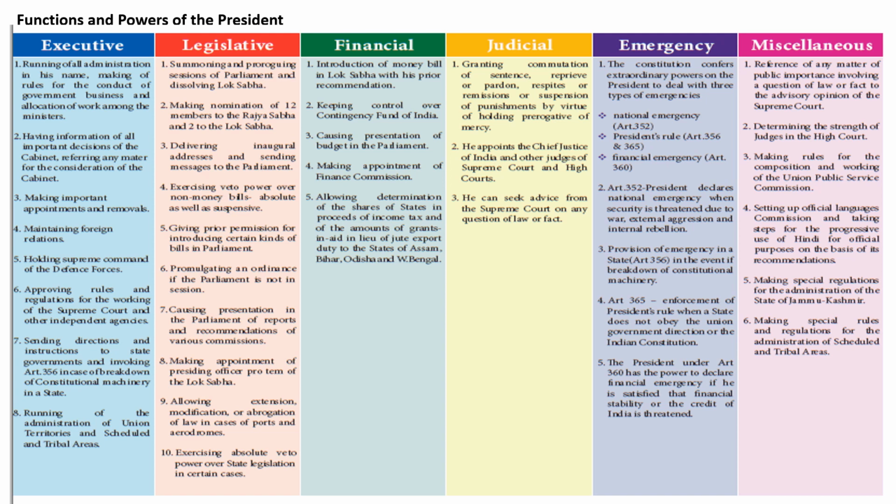Miscellaneous powers of the President: reference of any matter of public importance involving a question of law or fact to the advisory opinion of the Supreme Court, determining the strength of judges in the High Court, making rules for the composition and working of Union Public Service Commission, setting up official languages commission and taking steps for the progressive use of Hindi for official purposes on the basis of the recommendation, making special regulations for the administration of the state of Jammu Kashmir, making special rules and regulations for the administration of scheduled and tribal areas.